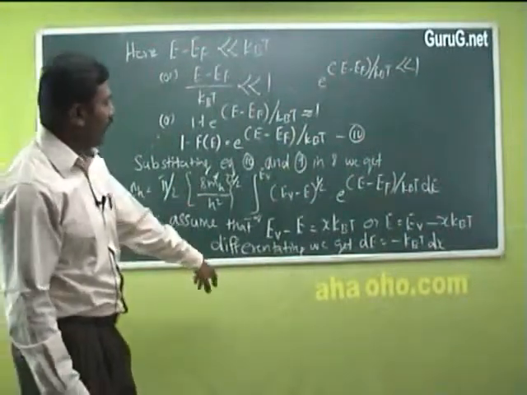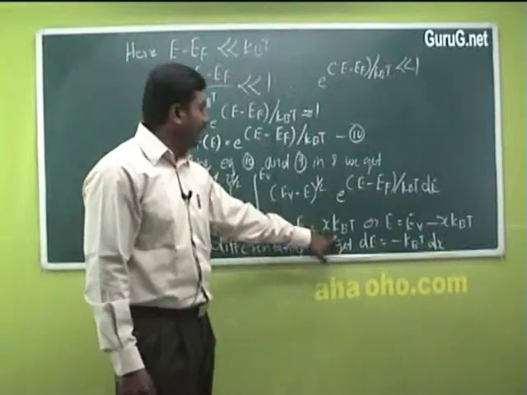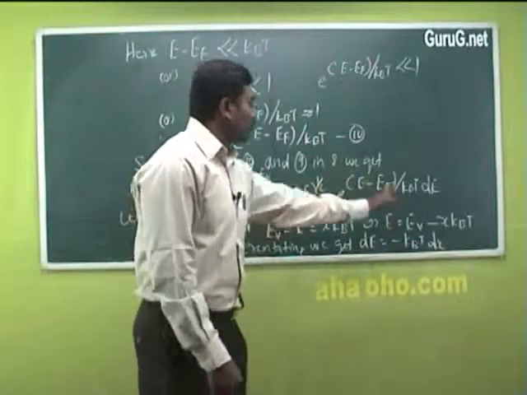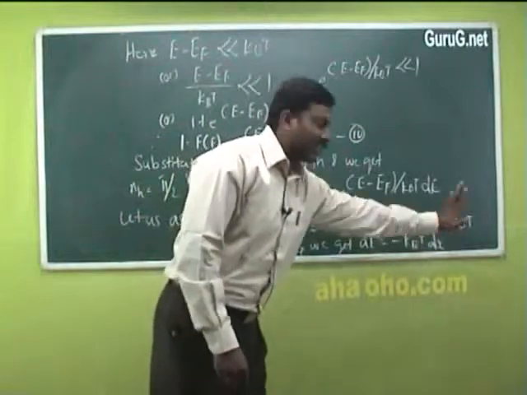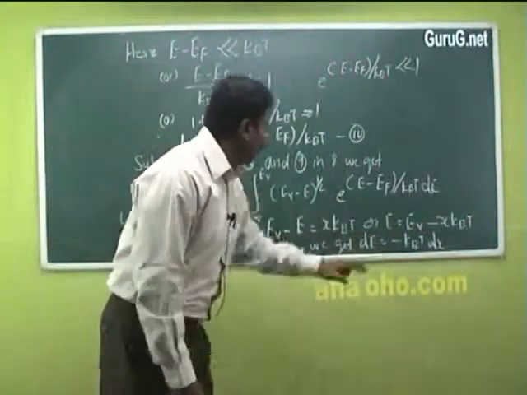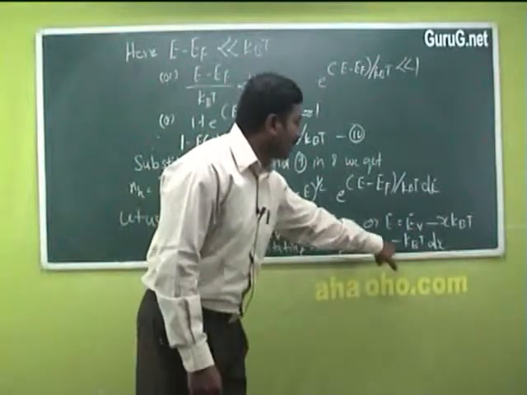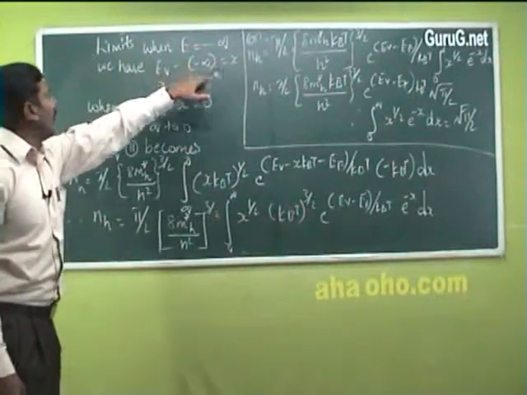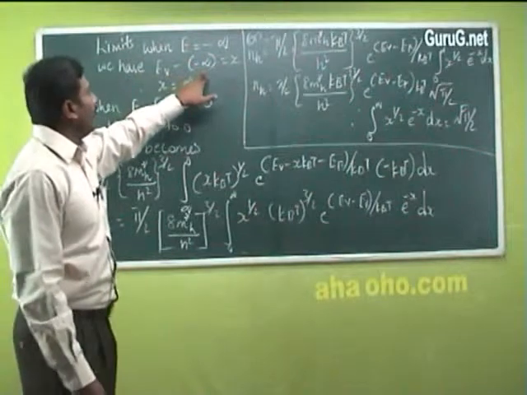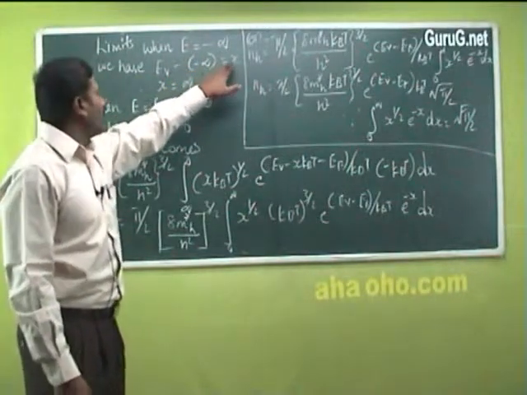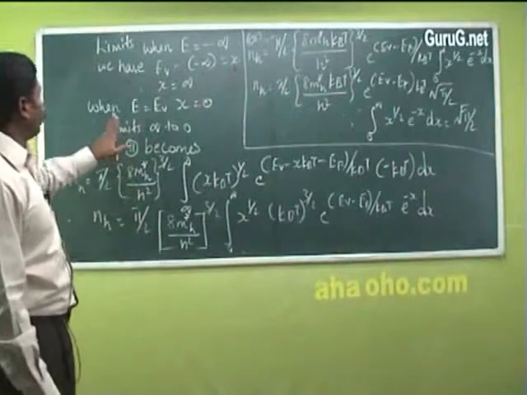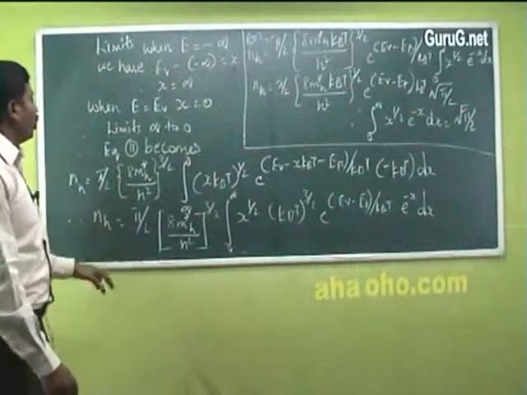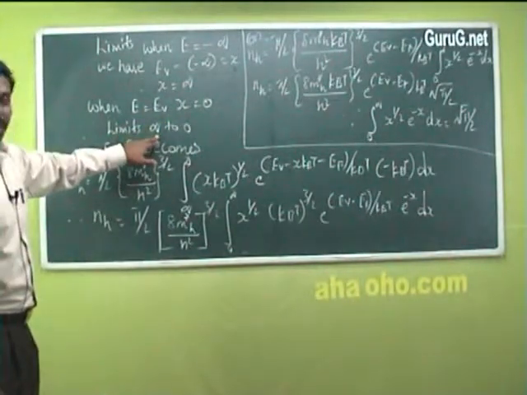So now let us assume that EV minus E is equal to x kBT, or E is equal to EV minus x kBT. I am just bringing the EV term to the other side. On differentiating this equation, it becomes dE is equal to minus kBT into dx. Now the limits: when E is equal to minus infinity, x is equal to infinity, therefore x tends to infinity. When E is equal to EV, x tends to 0. Therefore the limits are infinity to 0.